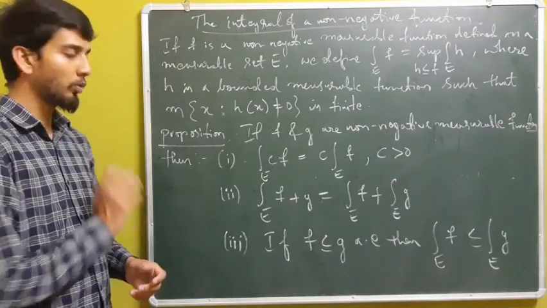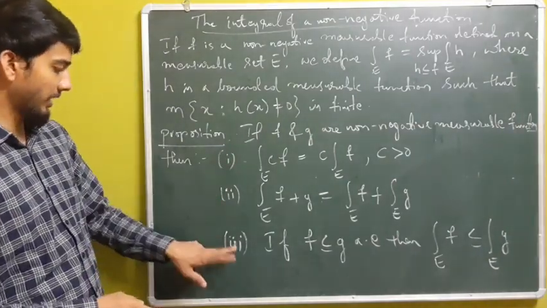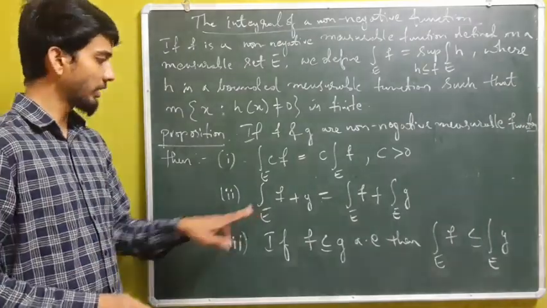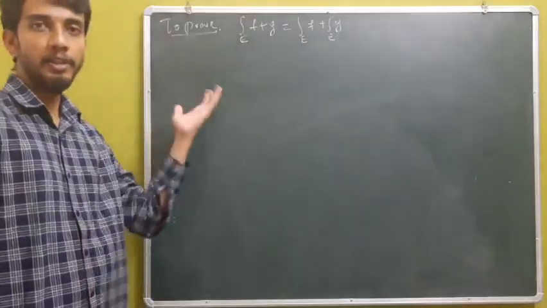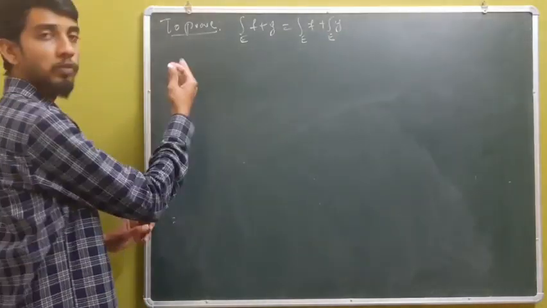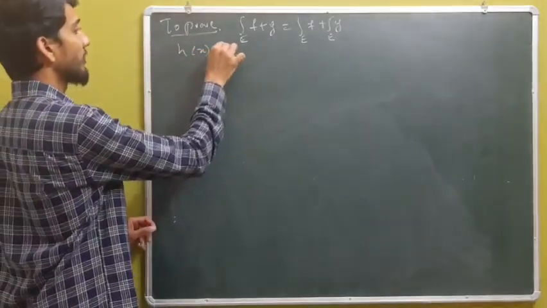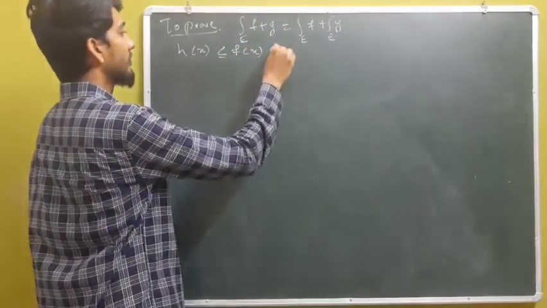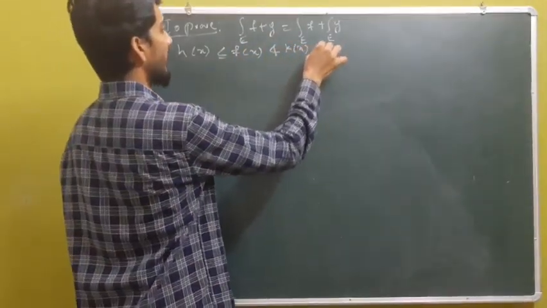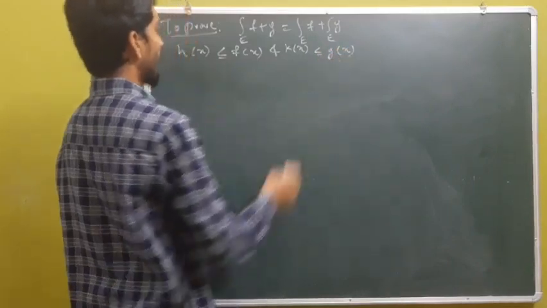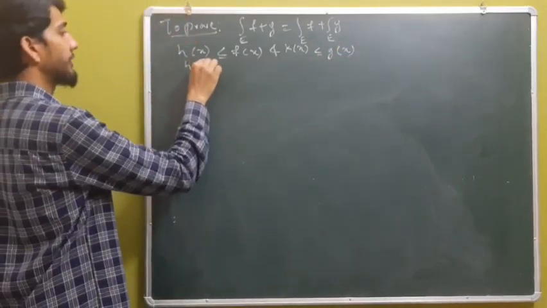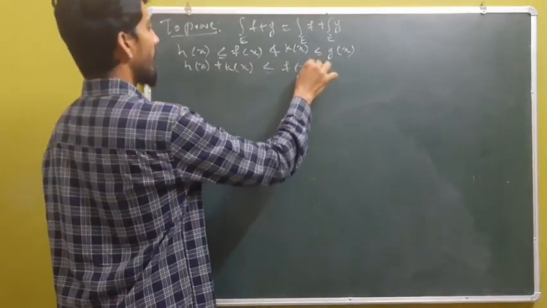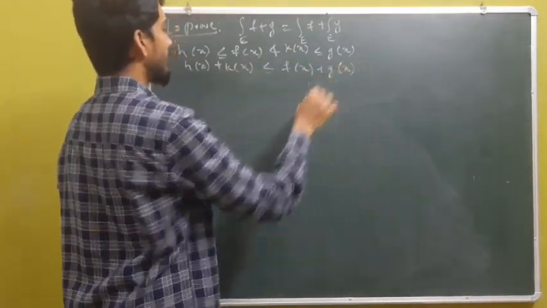Let me look at the proof. The proofs of 1 and 3 are simple and are left to you, and I am going to prove the second one. Well, to prove this, I will consider two functions, say h of x less than or equal to f of x, and another function k of x, which is less than or equal to g of x. And so I have h of x plus k of x also less than or equal to f of x plus g of x.